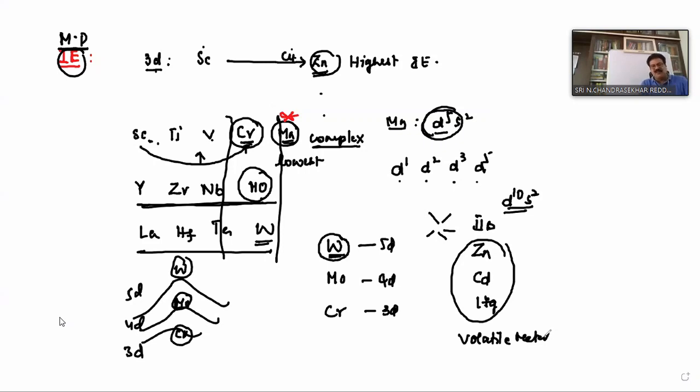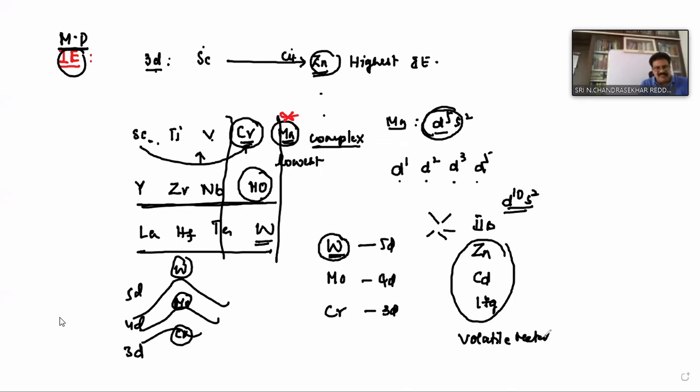But you see there is no regular order. In the 3D series, the highest melting point is chromium; in the 4D series, molybdenum; in the 5D series, tungsten. Among the D block elements, the highest is tungsten.